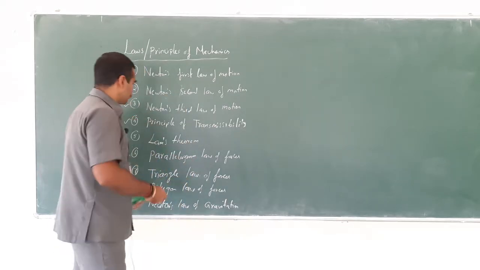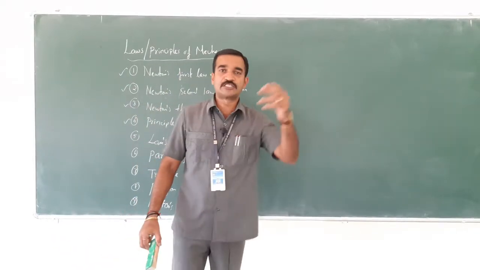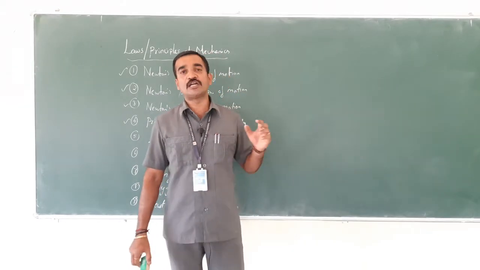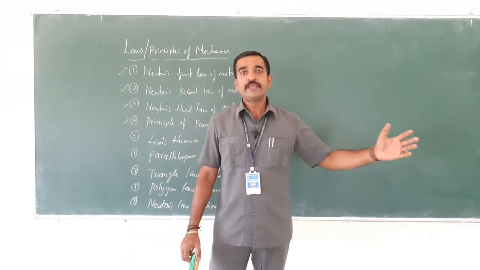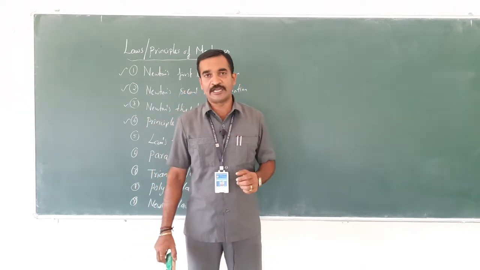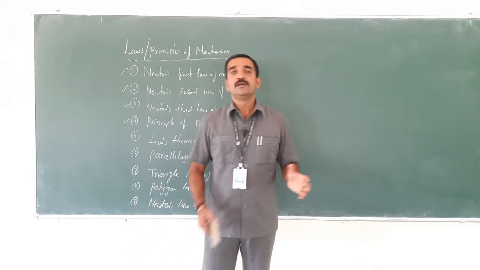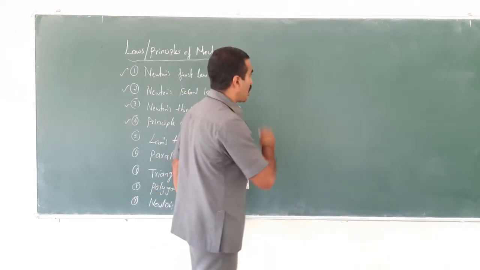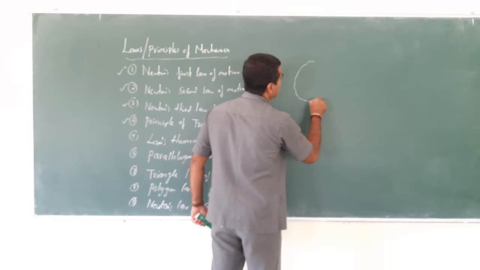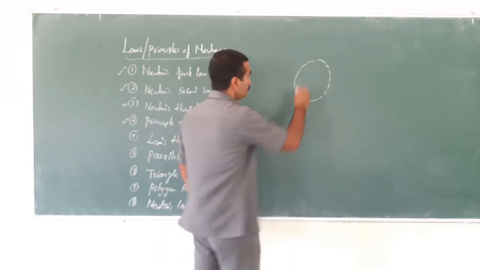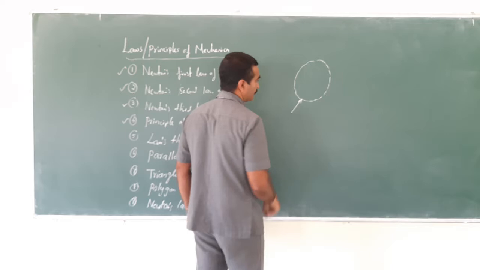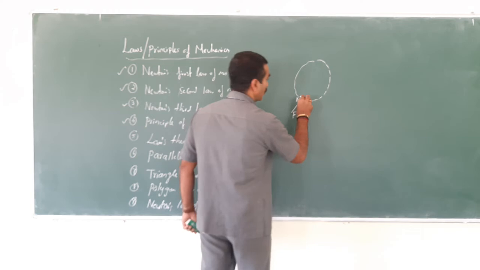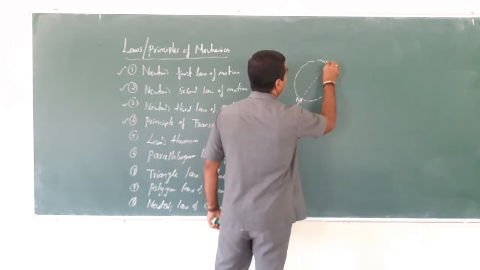Let me give the definition for the principle of transmissibility. The principle of transmissibility says the point of application of a force can be moved anywhere along the line of action without changing the external reaction force on a rigid body. Let me draw a diagram. Assume this is a rigid body. A force is being applied here. Let us assume this is A with a magnitude of F. Look at here, this is a point B.